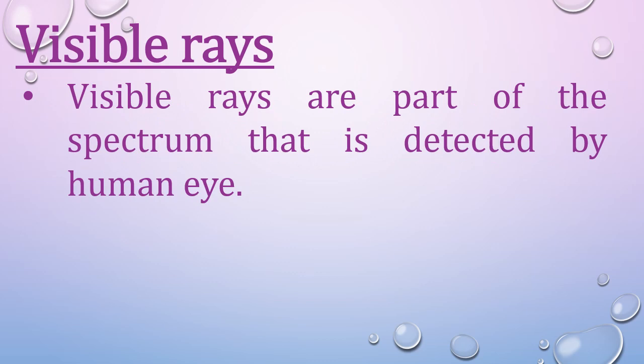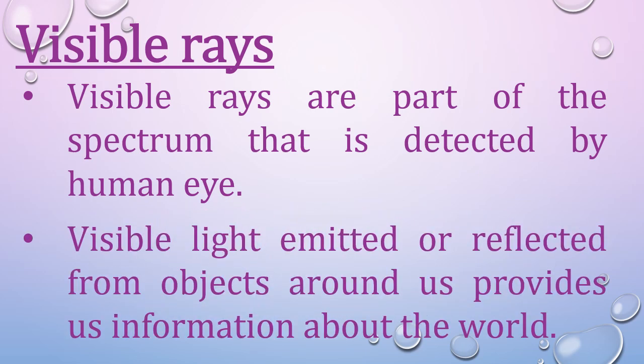Next is visible rays. What are visible rays? Visible rays are a part of the spectrum that is detected by human eyes. From the whole electromagnetic spectrum, this is the only range in which we can see, or the range which the human eye can detect. Visible light emitted or reflected from objects around us provides us information about the world. Because of that, we can see the shape, size, etc. of the object, or you can say that we get information about the world due to this light only.